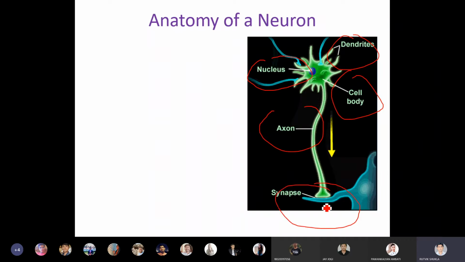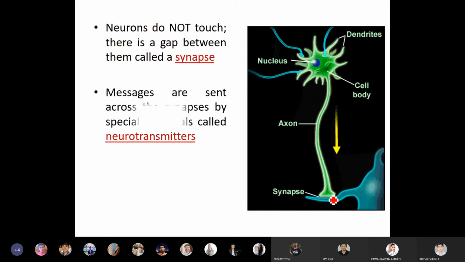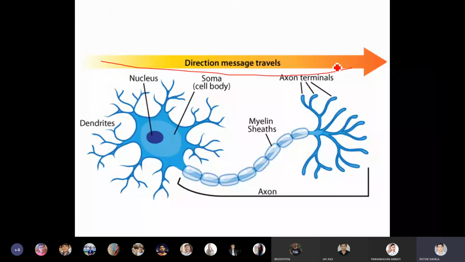Axon. And this is the direction in which the impulses are carried. This is just for understanding. The signals come, are received by the dendrites, processed, and then taken care of by the axons. Sometimes they are unmyelinated axons, or sometimes covered by the myelin sheath. All these things are there in the second portion.